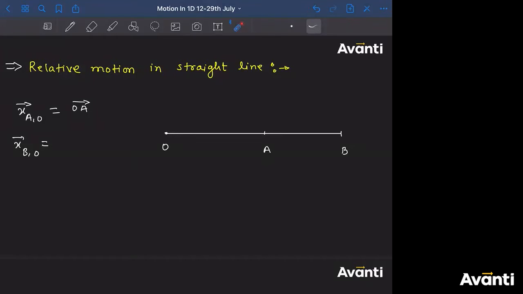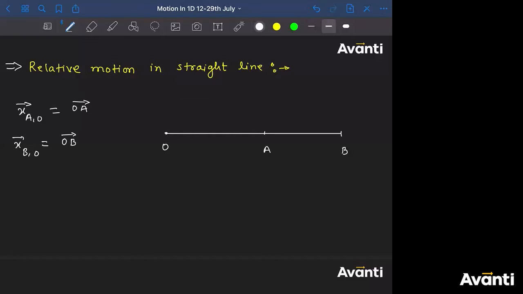Position of B with respect to O. So what will that be, guys? OB vector. Position of the point which is acting as an object. The vector will lie along it, right? So the head should be on that point. So here the object is B, so the head should be here. Observer is O, so the tail should be here. All right. So OB vector.